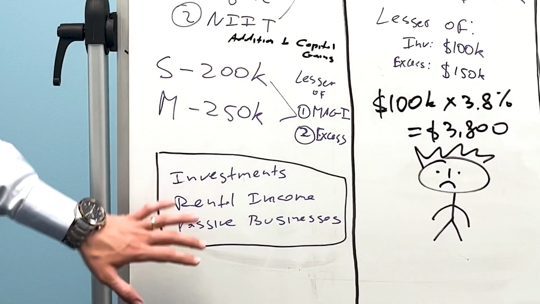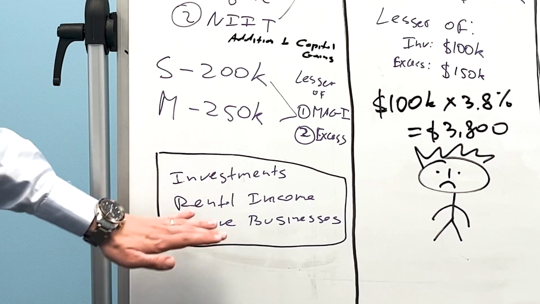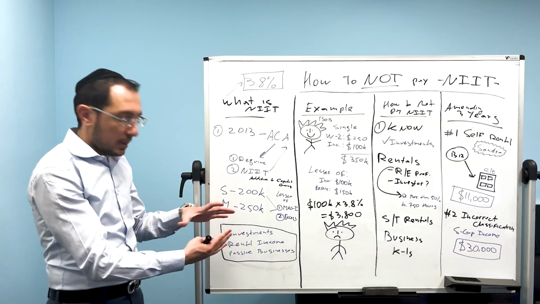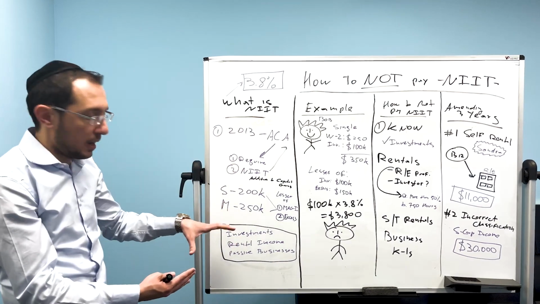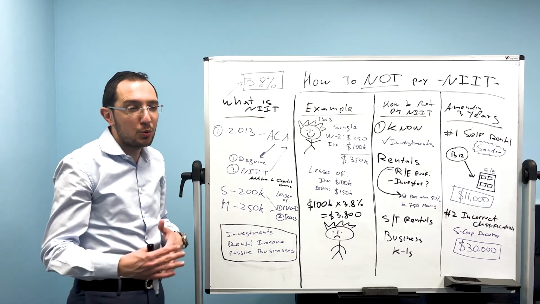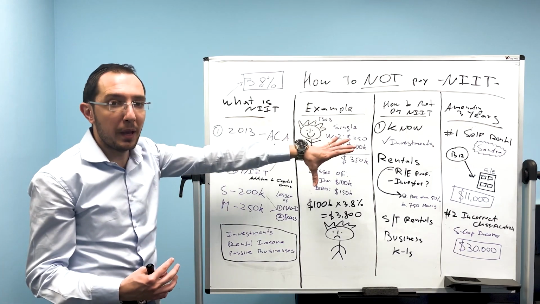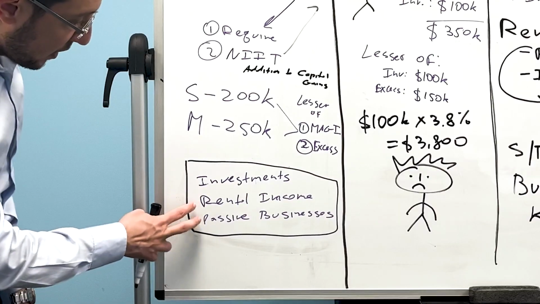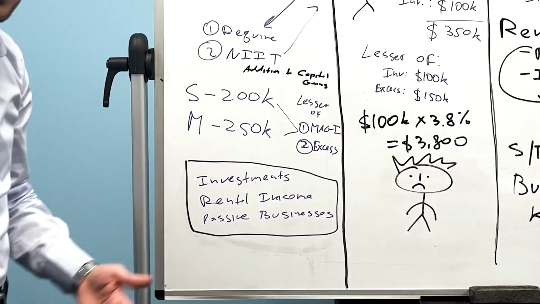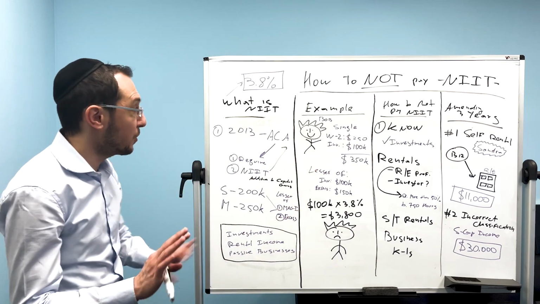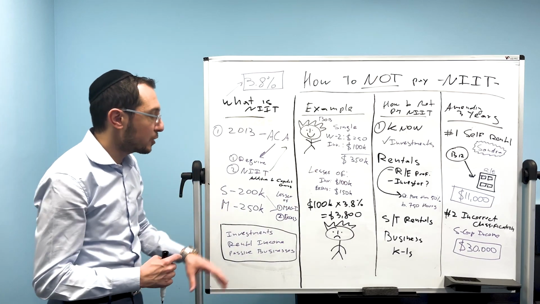Now, the government says if you have investment income, if you have rental income, and if you have passive businesses, right? These are the most typical things that you pay this tax on. Passive businesses means businesses that you do not participate in. Now, we're going to talk about how not to pay this tax on your rental and on your businesses, even though if it's not a passive business, you still end up paying this tax. I will explain how it's mind-boggling, and we're going to talk about how not to pay that, right?